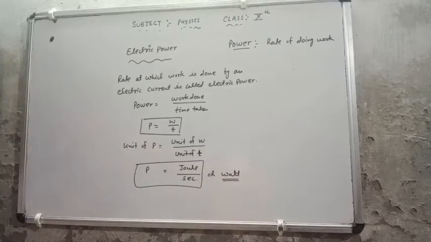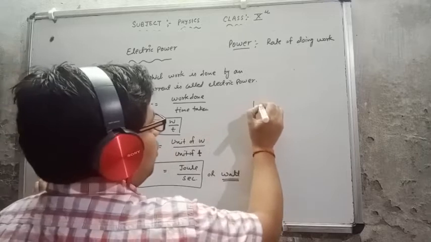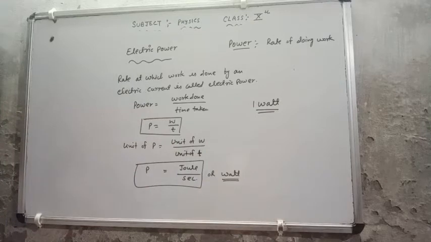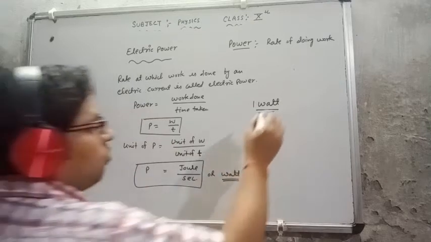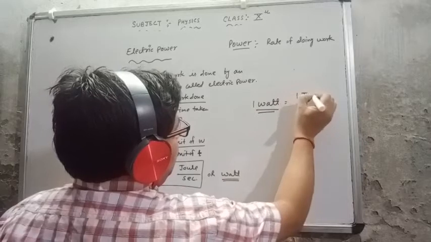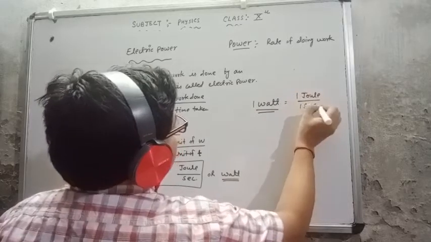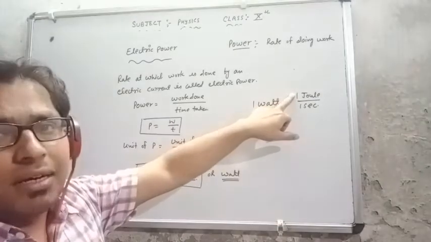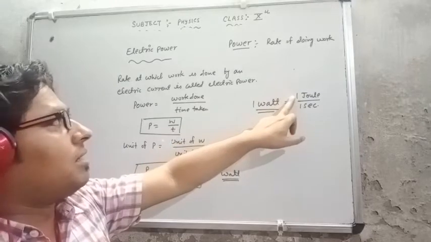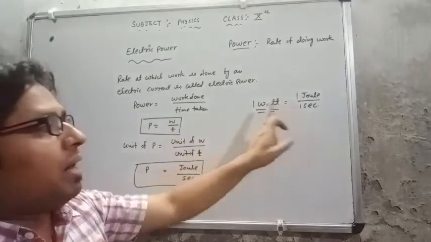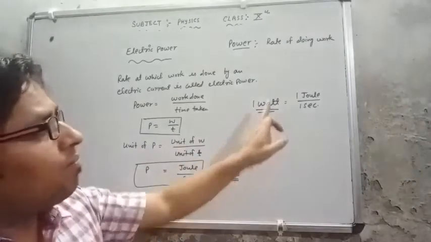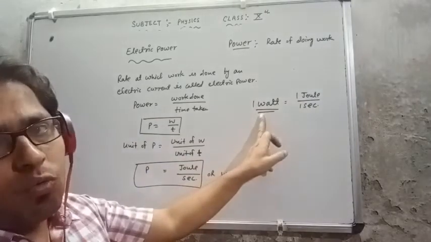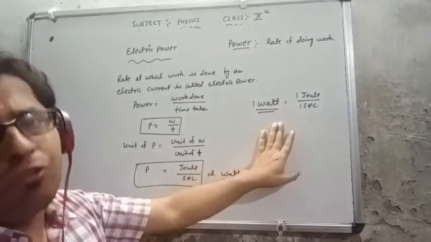Lots of times in the exam they ask you to define 1 watt, or define the unit of power. So at that time you have to define 1 watt. 1 watt equal to 1 joule upon 1 second. So the definition comes from here. If 1 joule of work is done in 1 second, then power is called 1 watt. This is the definition of the unit of power.